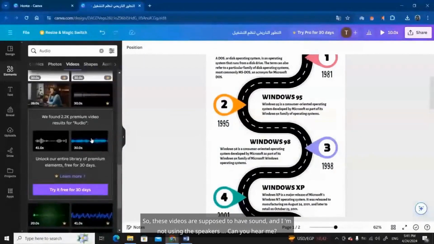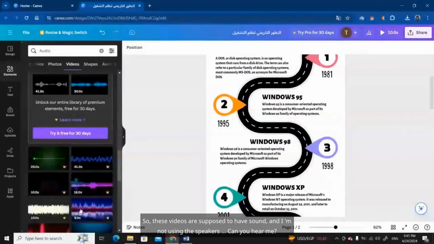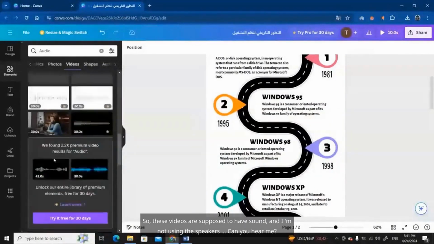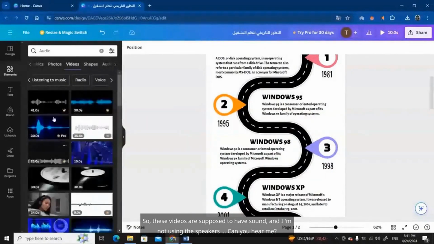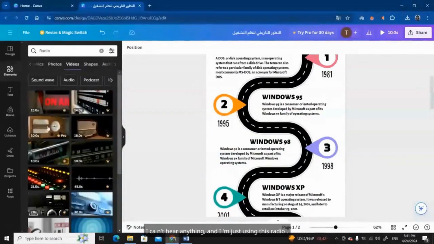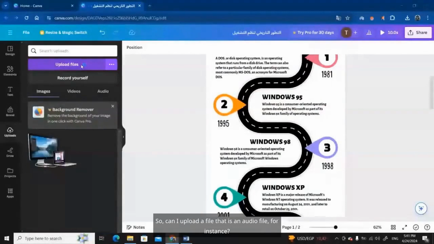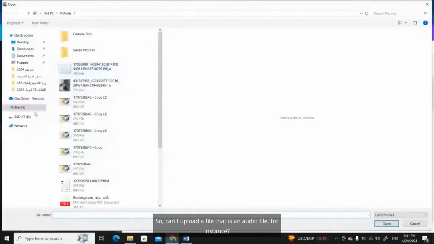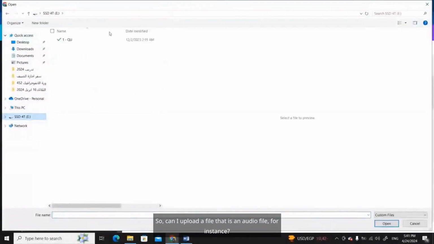So, these videos are supposed to have sound, and I'm not using the speakers. Can you hear me? I can't hear anything, and I'm just using this radio. Yes, I can upload any audio file from my end. I can upload something audio to explain, for example. So, can I upload a file that is an audio file, for instance?